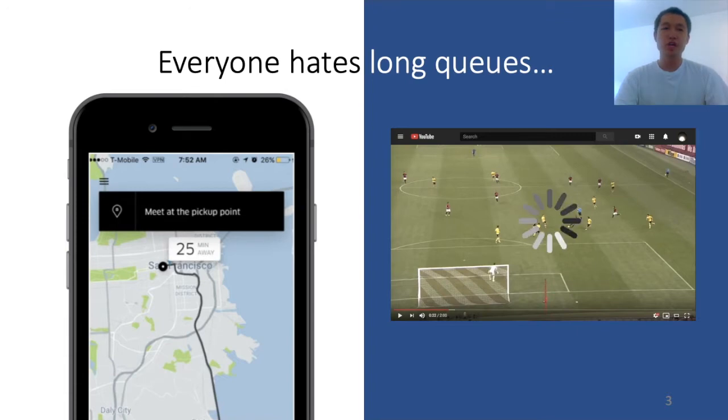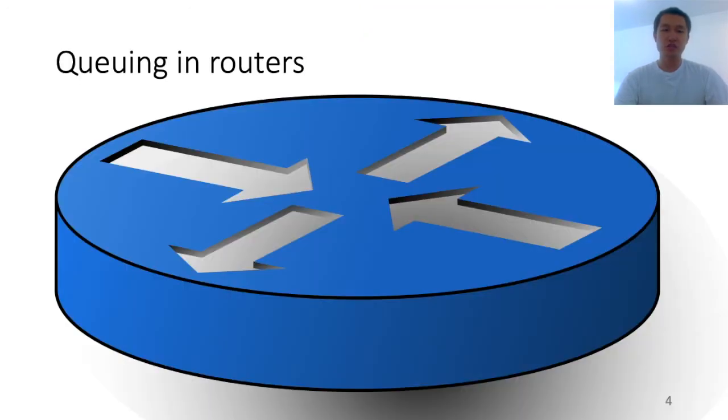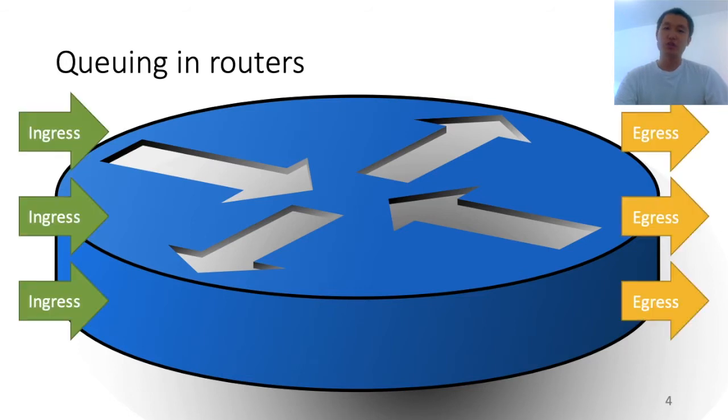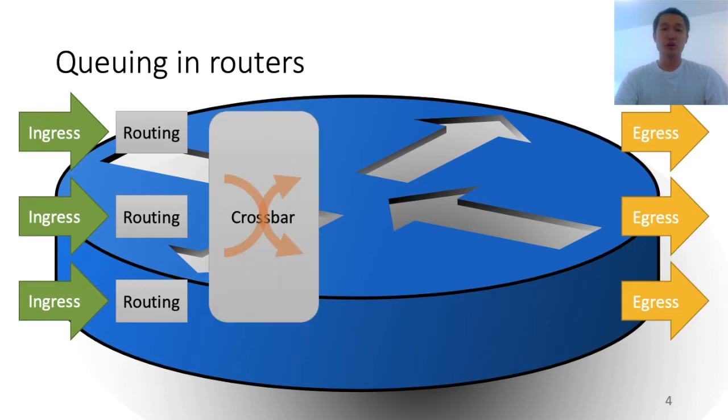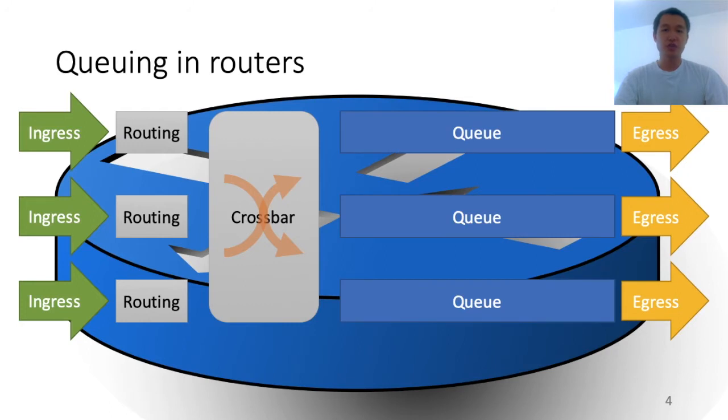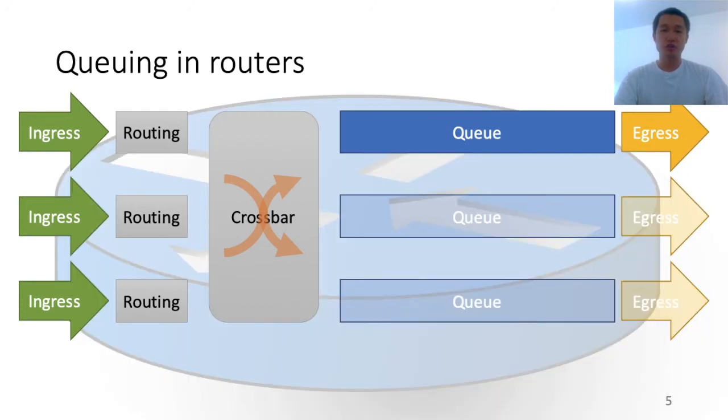Let's give a quick recap on how queuing works inside our networks. A network router will have several different ingress ports and several egress ports. When a packet comes in from the ingress port, we first do some routing decision on the packet to select one of the egress ports. And then there's a crossbar that brings the packet to the corresponding port. And then there are the queues before the egress port. For today's talk, let's focus on one queue and one egress port. We also assume the queue was first in, first out, or FIFO. And for more other cases, we discuss in the paper.